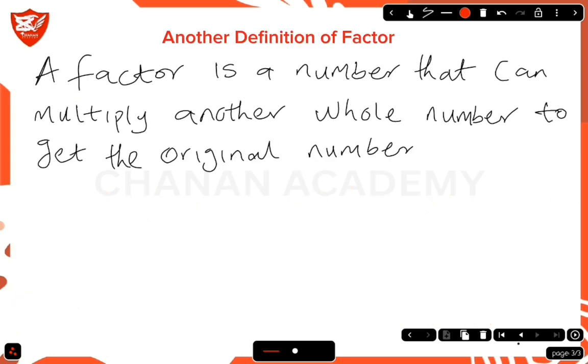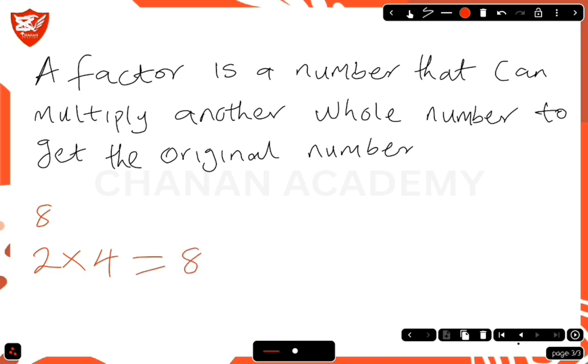A factor is a number that can multiply another whole number to get the original number. Like our former example, we said 8. If we say 2 multiplied by 4, the result is 8. So 2 is a factor and 4 is also a factor.